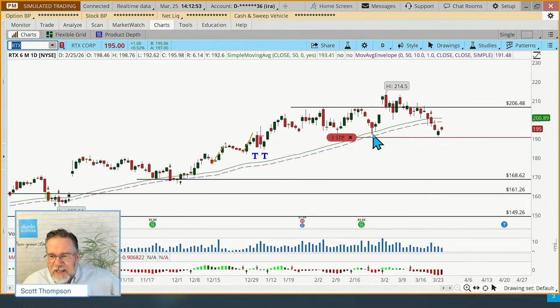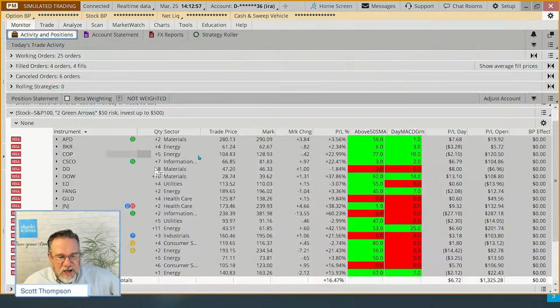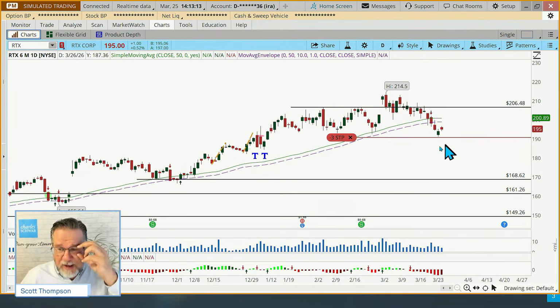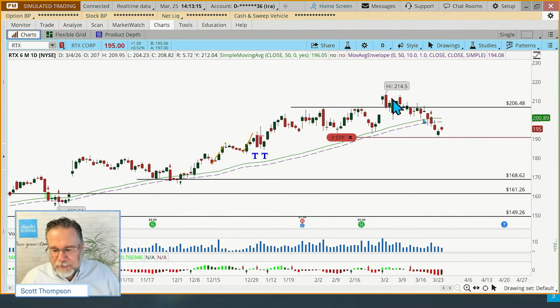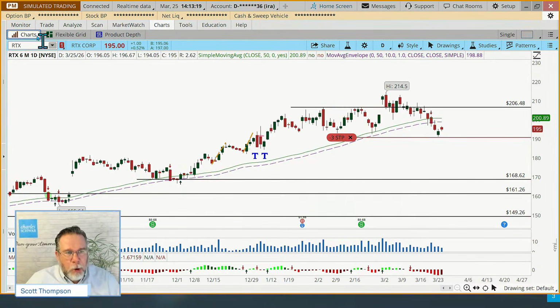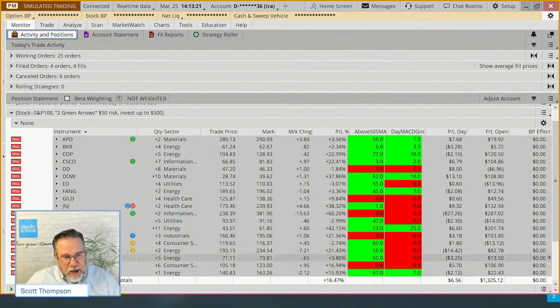There is some support in this neighborhood, and we could have put it a little bit lower. RTX is interesting because we've got a nice little profit on it. So, the stop is actually above our purchase price, which is always kind of fun to get to a point where you can do that. It came really close yesterday. If it continues to go down, we'll be stopped out and we'll still have a gain on it, but we have given back some profit. All right. So that's taking a look at our open positions here on our two green arrow system.